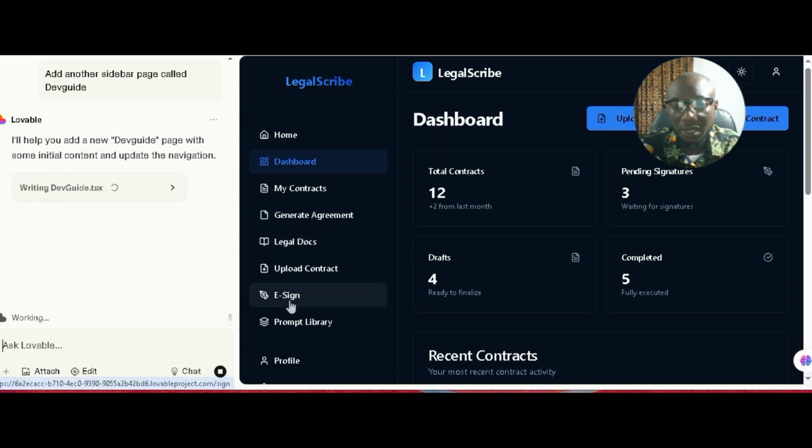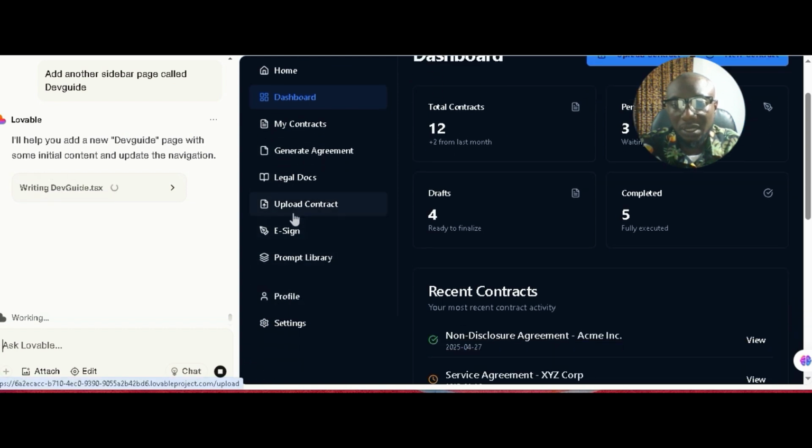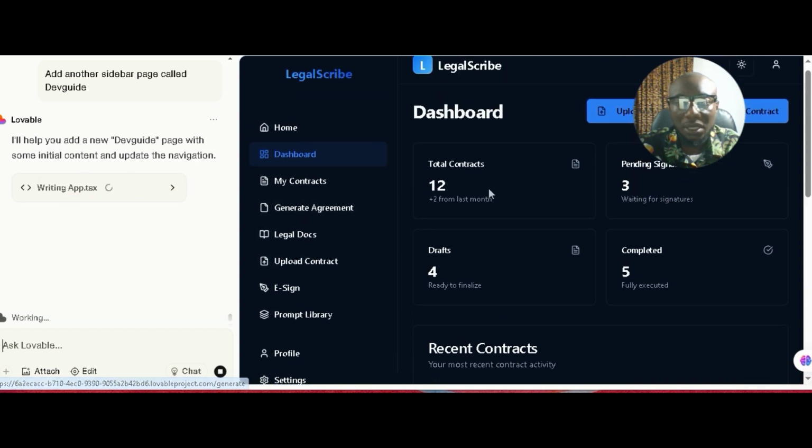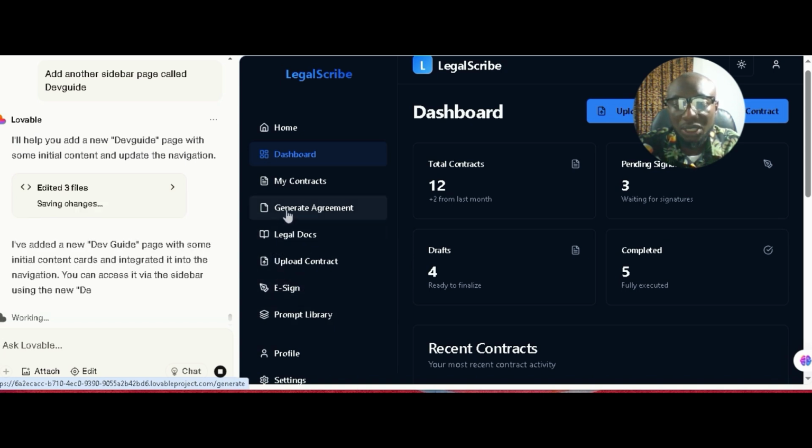So after that, yeah, I think all the features are complete. If this page is added now, everything is complete, right? Yes. Prompt library, e-sign, upload contracts, legal docs, generate agreements, my contracts, and so on and so forth.